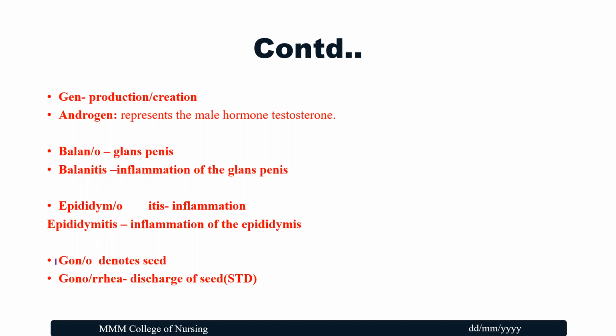Gon or gono denotes the word seed. So gon plus rrhea, gonorrhea, means the discharge of the seed. That is, a sexually transmitted disease is being discharged and the other person will be affected. So that is the word gonorrhea, meaning discharge of the seed through sexual contact.